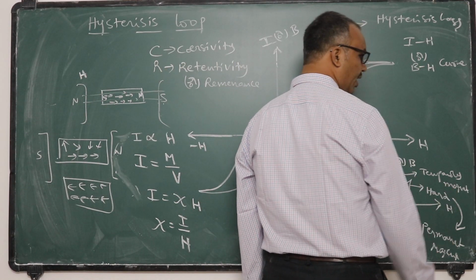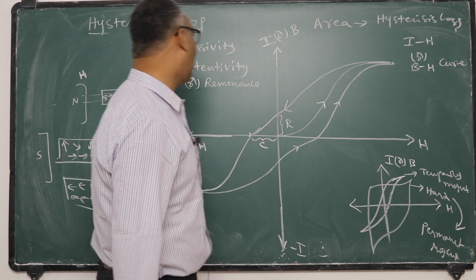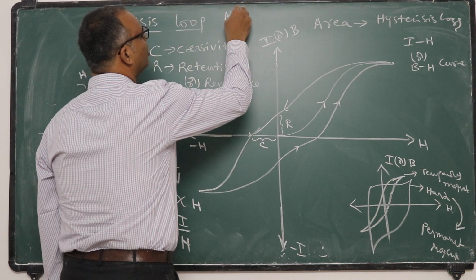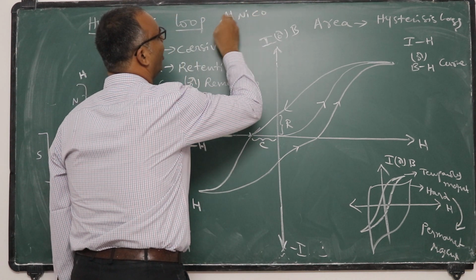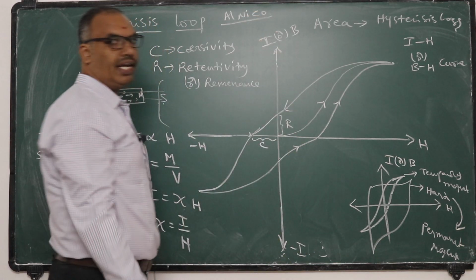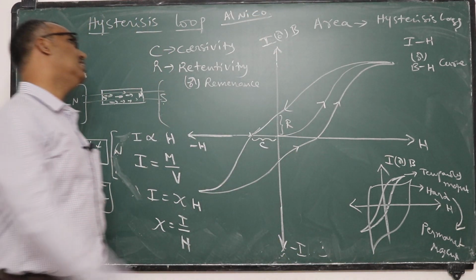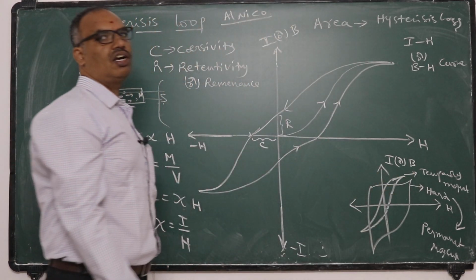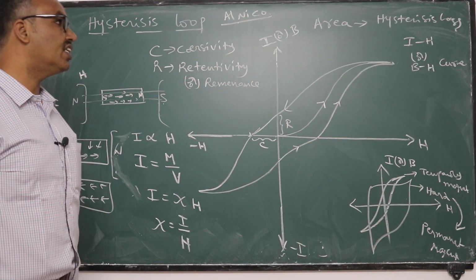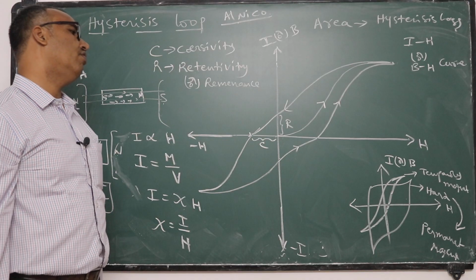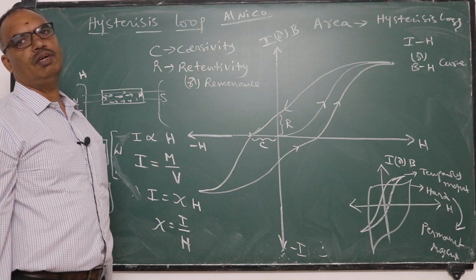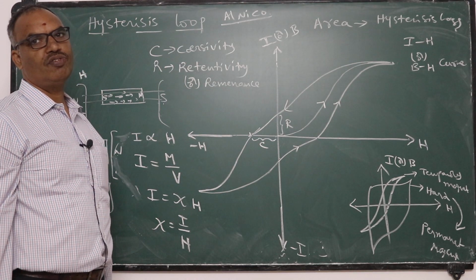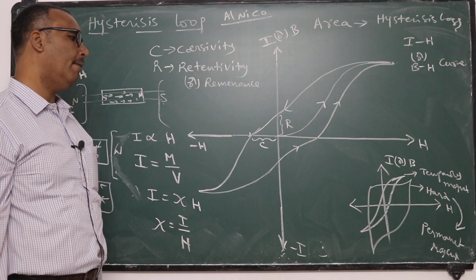They are used for making permanent magnets like Alnico. Alnico means aluminium nickel cobalt alloy, which is used for making permanent magnets since it has more area for the hysteresis curve. That means the hysteresis curve represents this material as a hard material used for making permanent magnets.